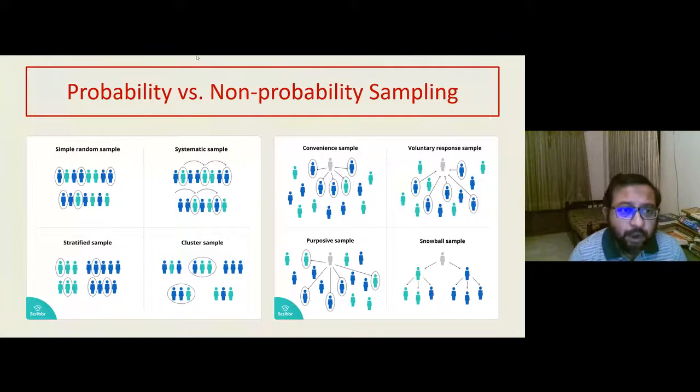Look into the diagrams. On the left panel, we have probability sampling. One example is simple random sampling. So what is simple random sampling? You randomly pick up certain people from a population. Now this random pickup is not actually random. It is done by some technique. What kind of technique? Suppose everyone's roll number is written at the back of a card. All the cards are shuffled. And then you pick up random cards from the shuffled bundle. That is one mechanism of simple random sampling.